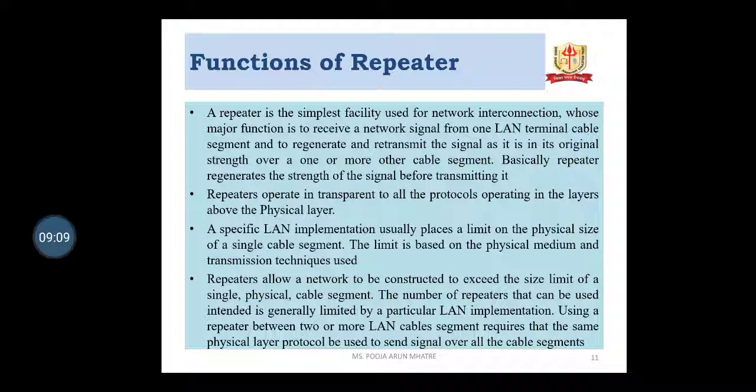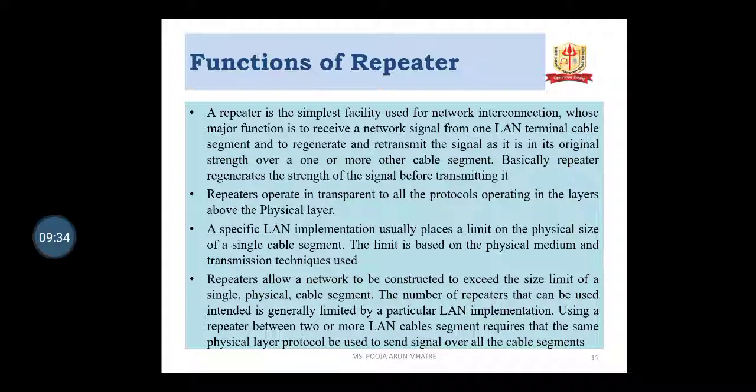A specific LAN implementation usually places a limit on the physical size of a single cable segment. The limit is based on the physical medium and transmission techniques used. So repeaters allow a network to be constructed to exceed the size limit of a single physical cable segment.